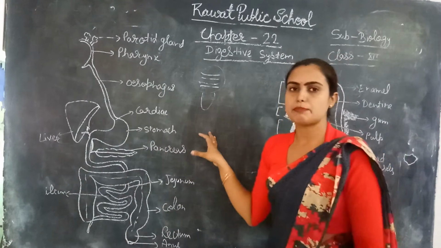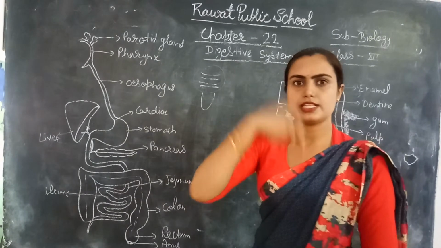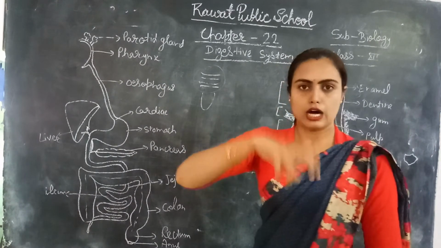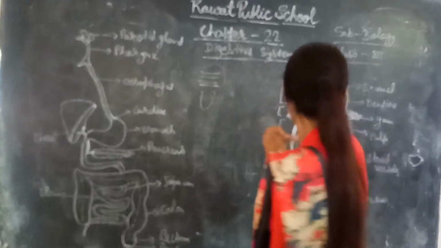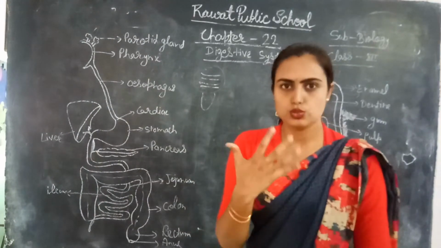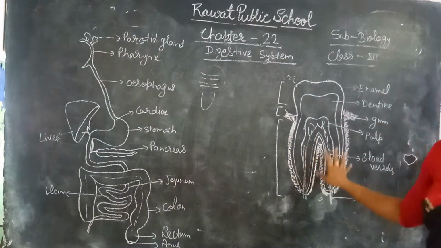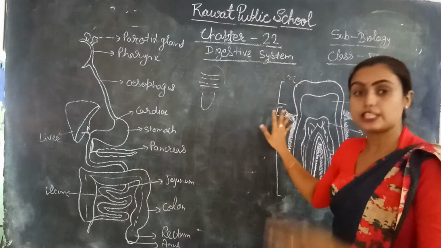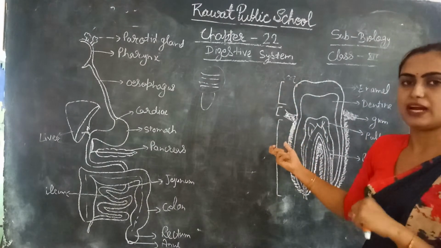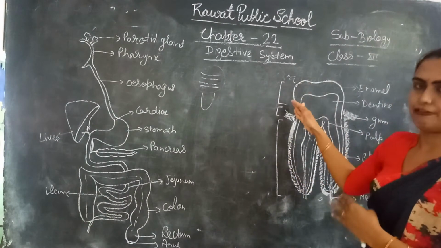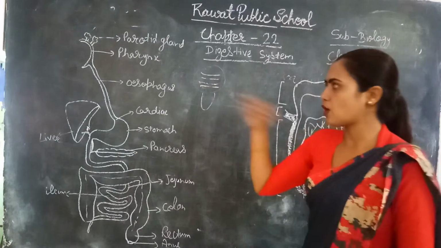So the tongue is a very muscular organ, which is present in our oral cavity, on the floor of the buccal cavity, right? One more thing present in our mouth is teeth. Teeth are also a very important part of the digestive system, because digestion generally means complex food is converted into simple form, right from the very first step. So we have discussed the buccal cavity.